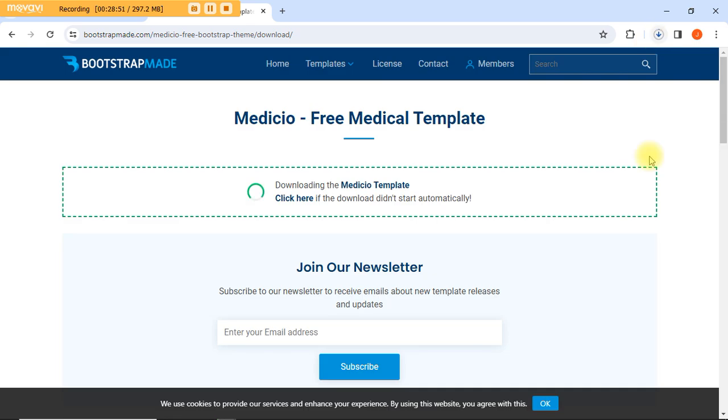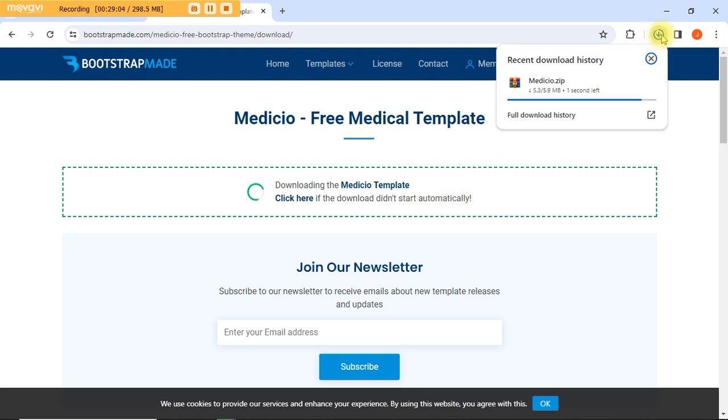So you see it's downloading. Now it's downloading the Medicio template. Click here if the download didn't start automatically. But it started already. If I click here, it's actually downloaded and it's done downloading. Look at what I said before. This file is downloaded in this format. So let's say done.